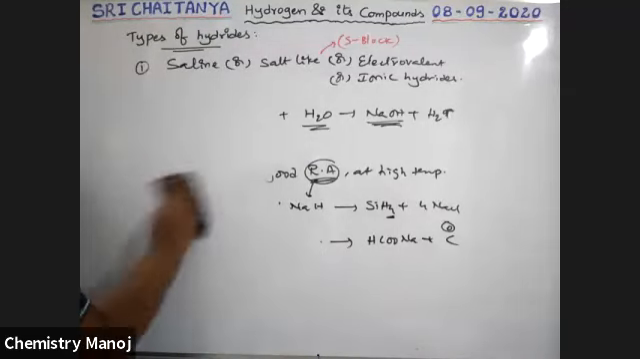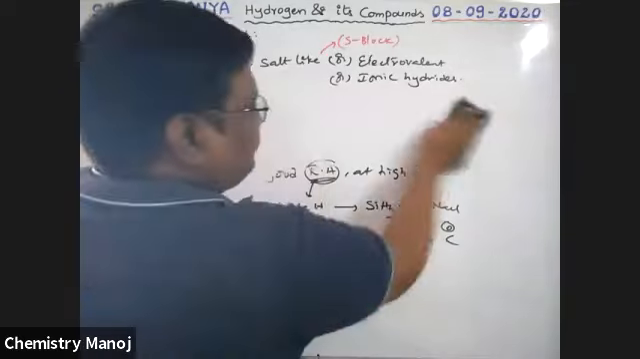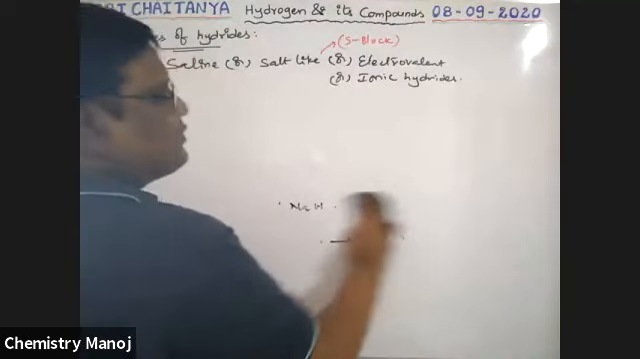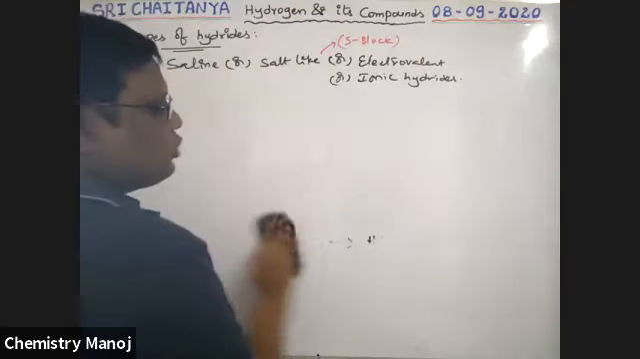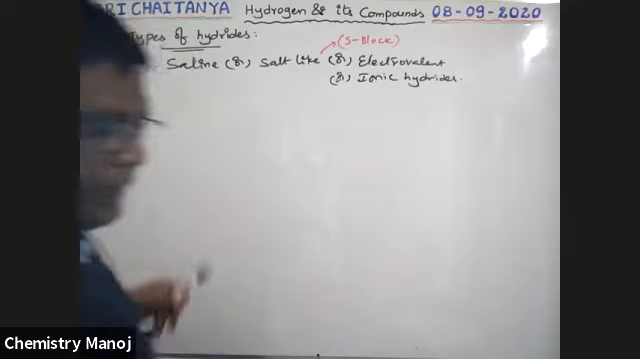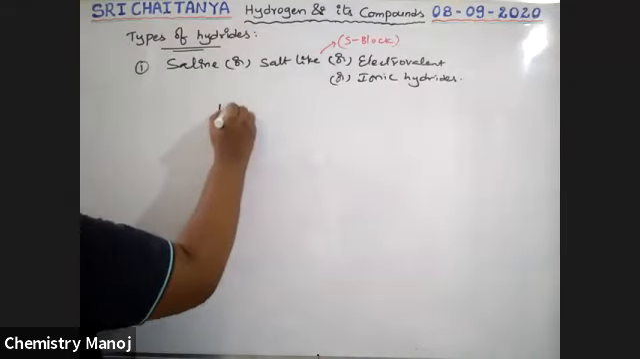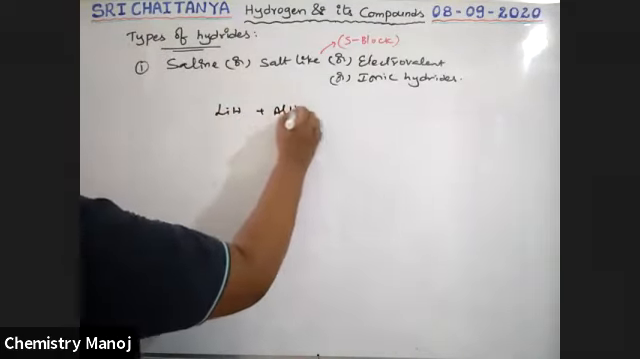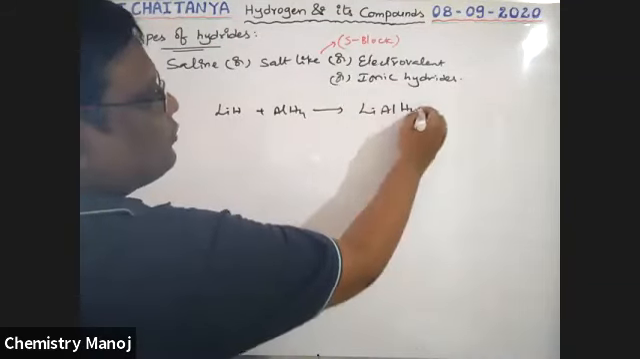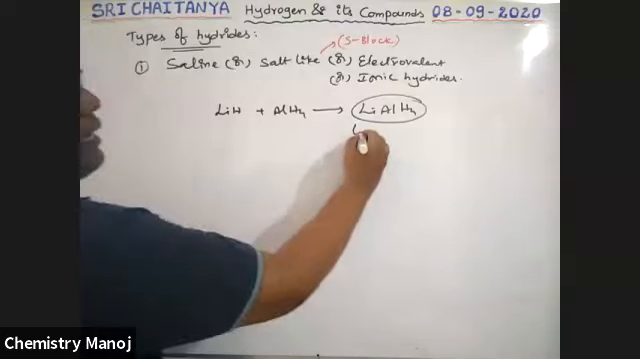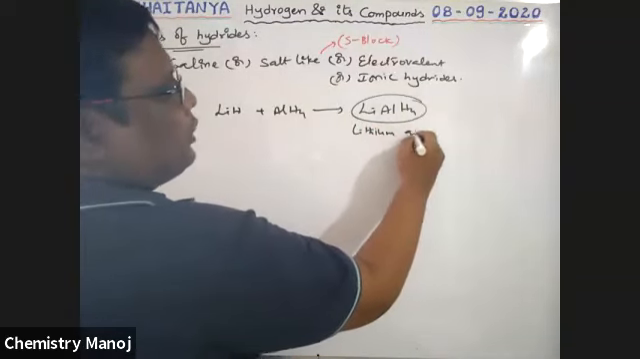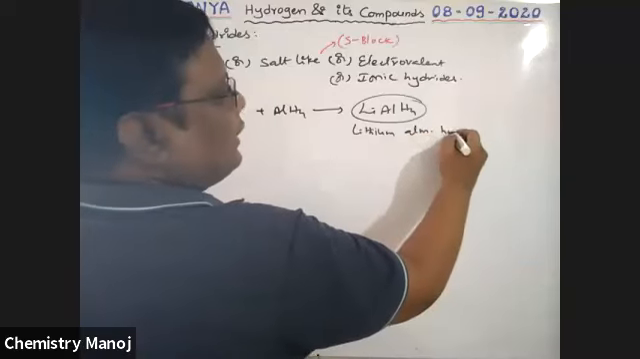For example, lithium hydride. Now lithium hydride reacts with aluminum hydride. So two hydrides join with each other. That is, lithium hydride reacts with aluminum hydride. That gives LiAlH4, which is called lithium aluminum hydride.